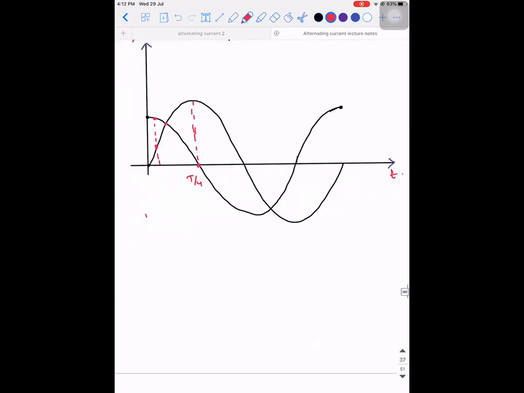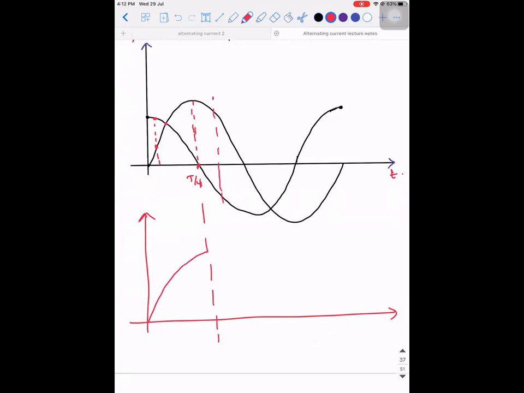So if I draw a separate graph for instantaneous power, till T by 4 it is going to come out as a positive value. Now what will happen after T by 4? After T by 4, if I draw a vertical line, I observe that the EMF is negative and the current is positive. So what is supposed to happen? The instantaneous power will be negative.